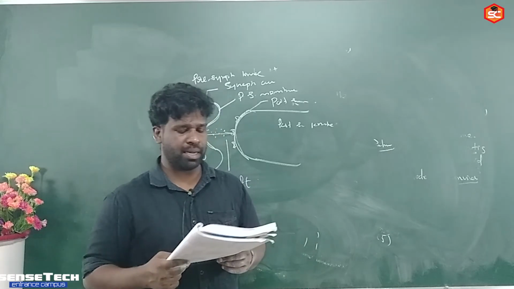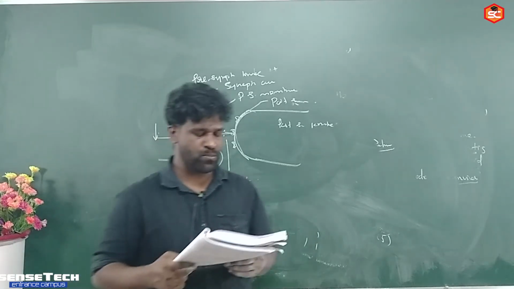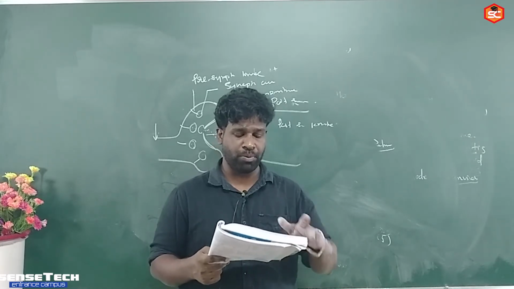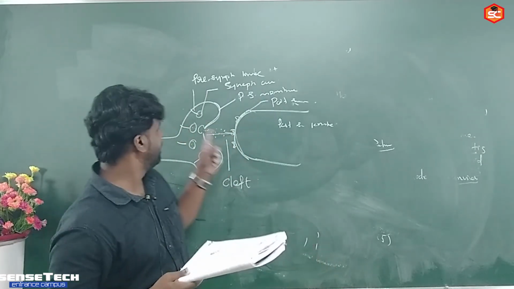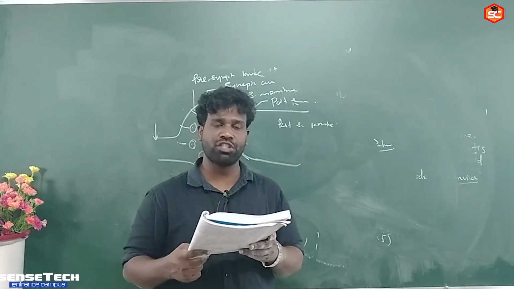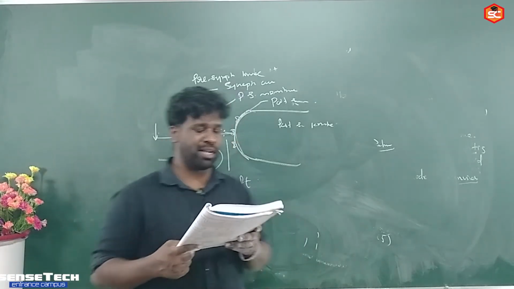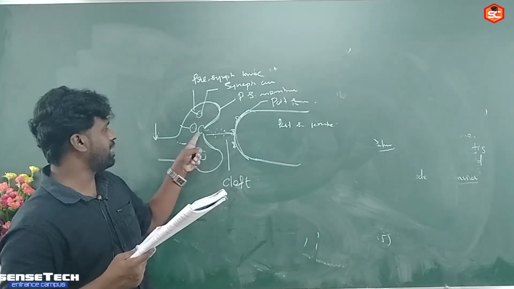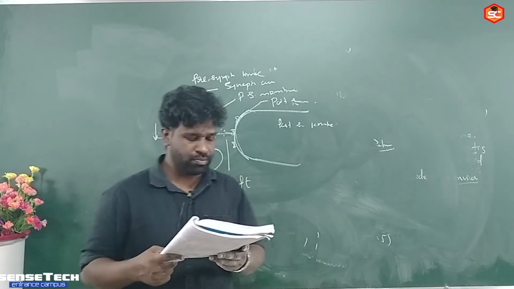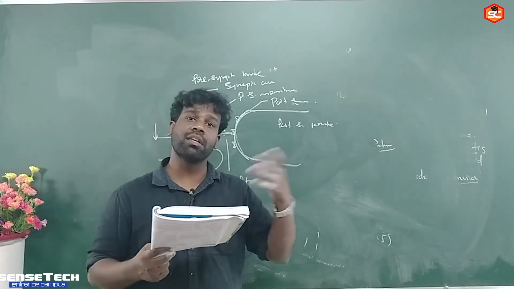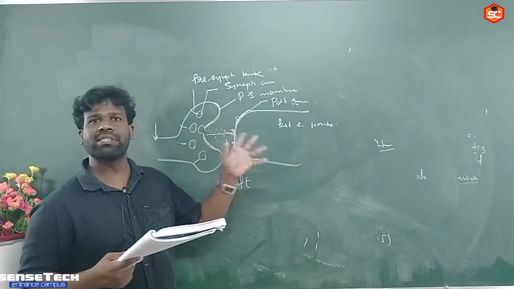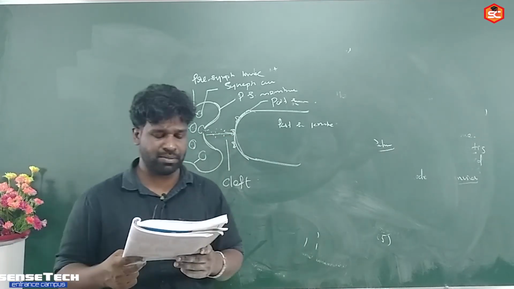Steps in chemical synapse conduction are given below. What happened? First, the action potential depolarized the presynaptic membrane. When the action potential reached, calcium ions enter the synaptic knob and adhere to the synaptic vesicle. When calcium ion is bound here, the synaptic vesicle releases the neurotransmitters.